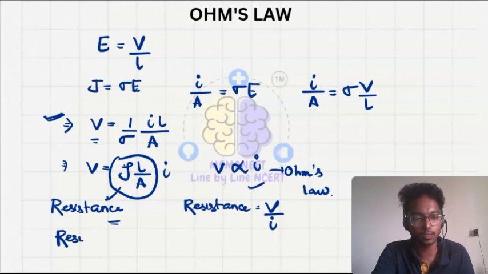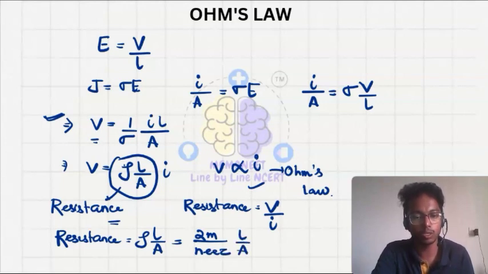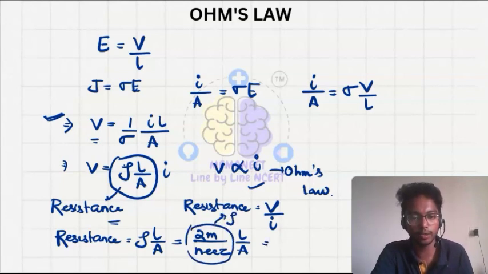So resistance is equal to rho into L upon A, and we know that rho is 2m upon ne²τ, L upon A. Here the resistance will depend upon the temperature, so I can write this one as a constant, that is rho, the resistivity, into cell constant. This also we can write.